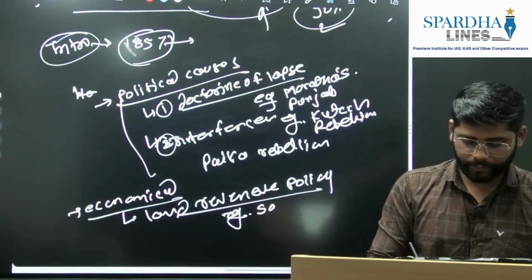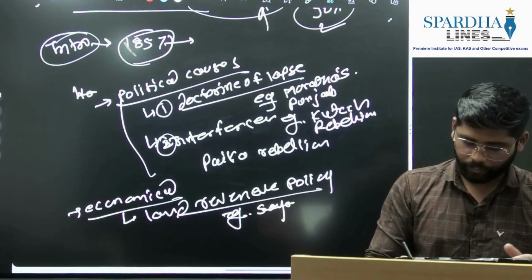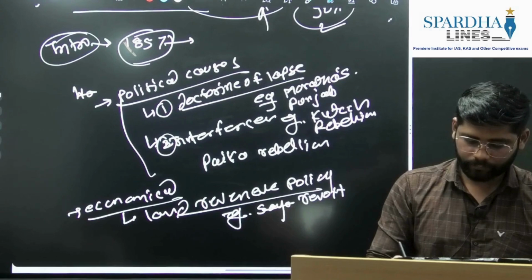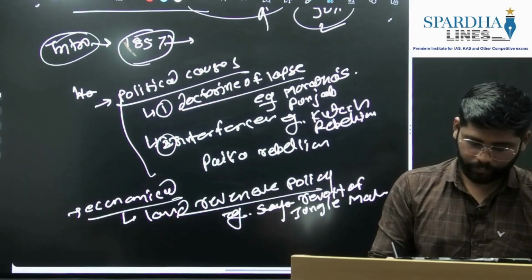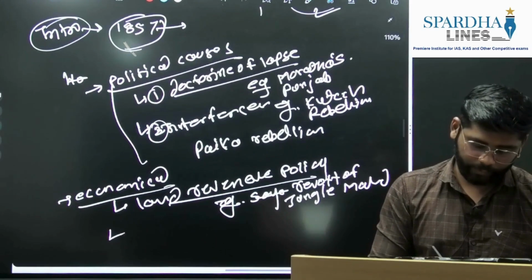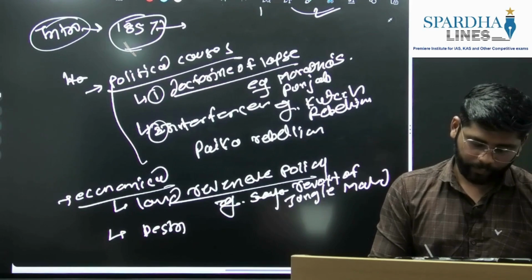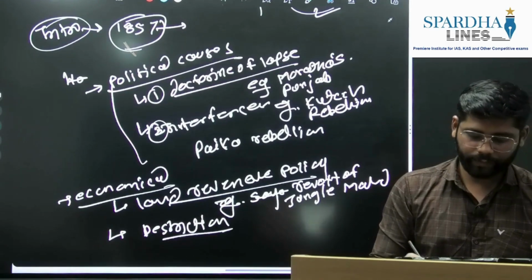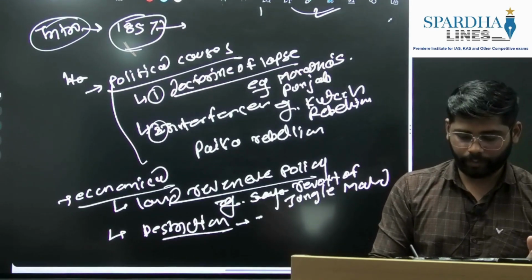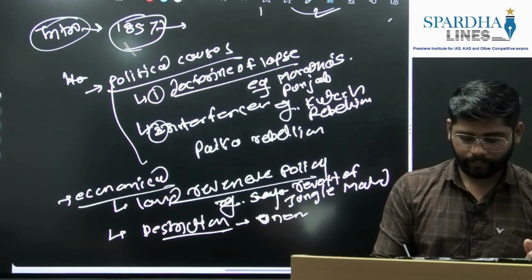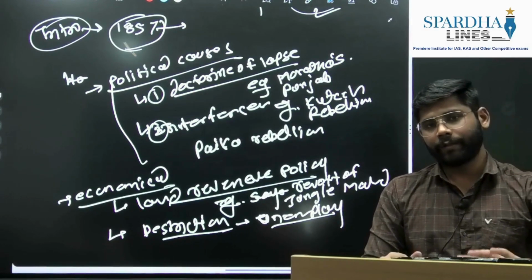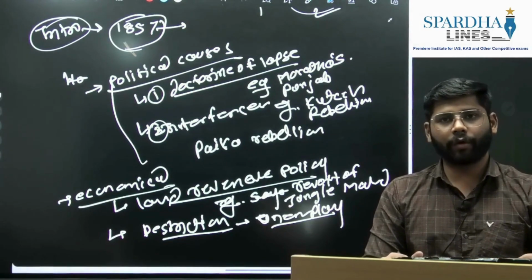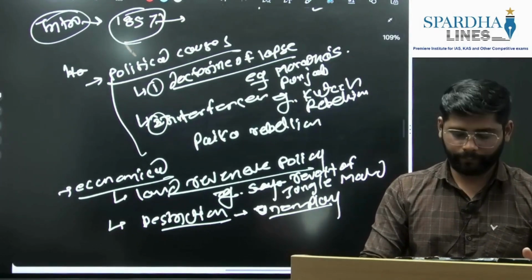The most prominent was the Sannyasi revolt or the revolt of Jungle Mahal, you can write. Again, economic policy led to the destruction of local industries, which led to unemployment. These unemployed people backed the local rebellions. So you can write this here.